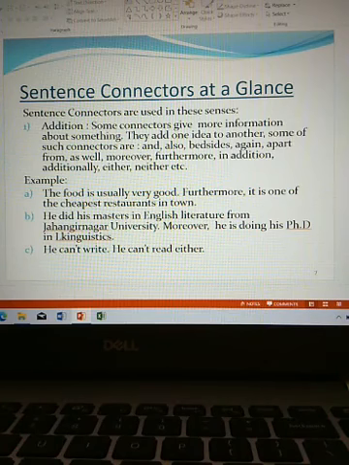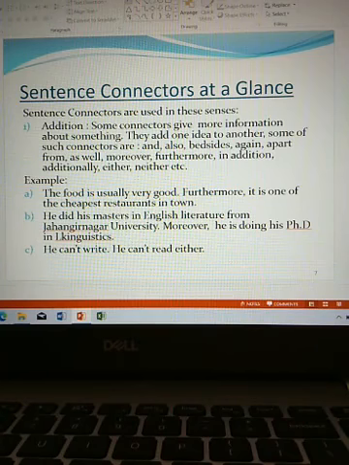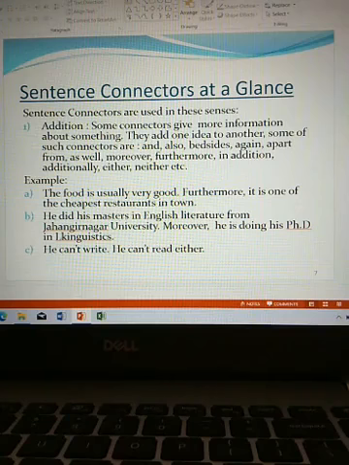B. He did his master's in English literature from Jahangirnagar University. Moreover, he is doing his PhD in linguistics. C. He can't write. He can't read either.